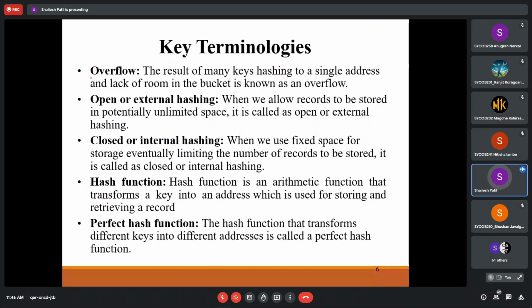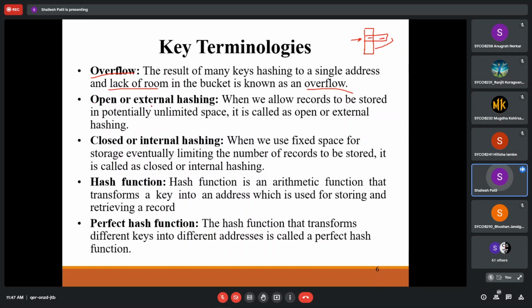Then the next thing, overflow. What do we mean by overflow? It is normally when the space we have for that particular address location is completely occupied. Suppose it is like this: I have stored one element, I have stored another element, and still a third element is going to probe to that location. So there is a lack of room in the bucket, and we call that an overflow. Here we won't have any room to store that element in this position, so we have to find some alternate methodology to store that element.